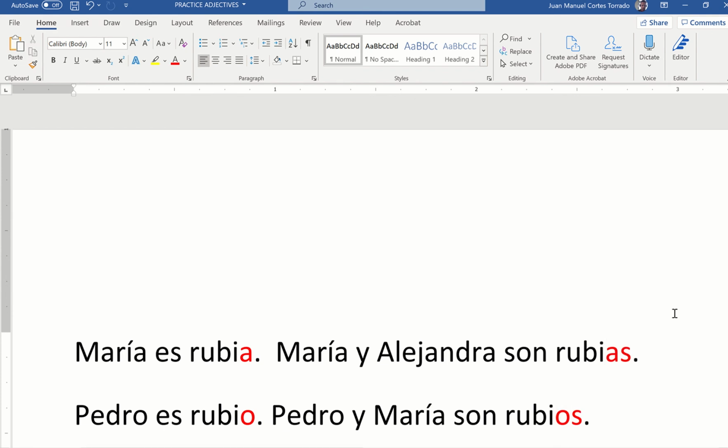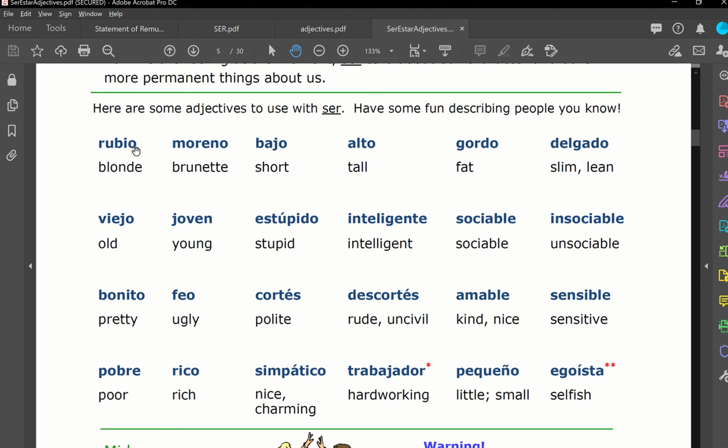That works exactly the same for all these adjectives that you see with O at the end. You see, rubio, viejo, bonito, moreno, feo, rico, bajo. All of them have this O. As you can see, some of them don't have O at the end. What happens in these ones? For example, joven. Joven means young. Or pobre means poor. When you have an adjective like this, it's exactly the same. Don't need to change anything.